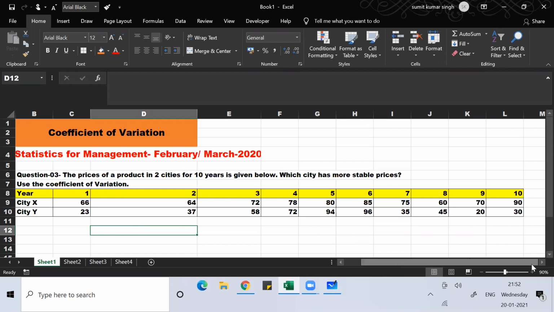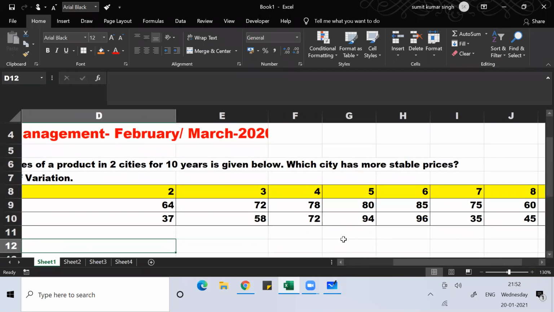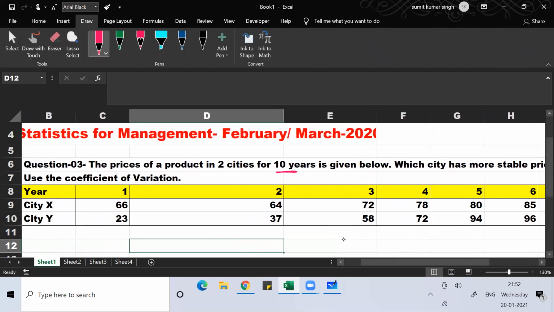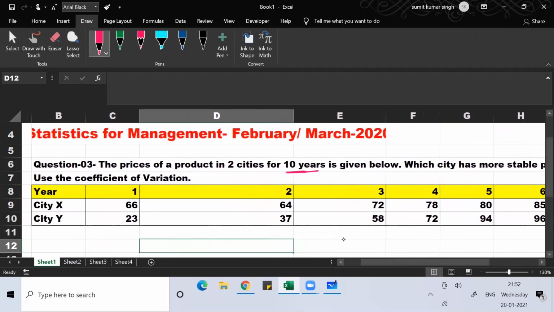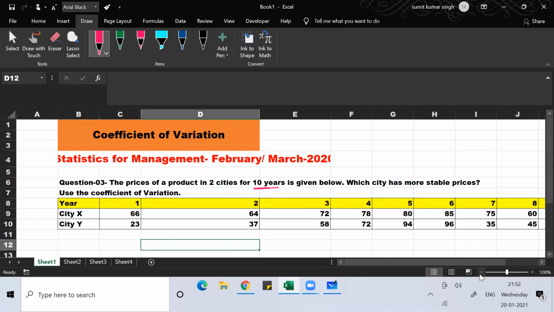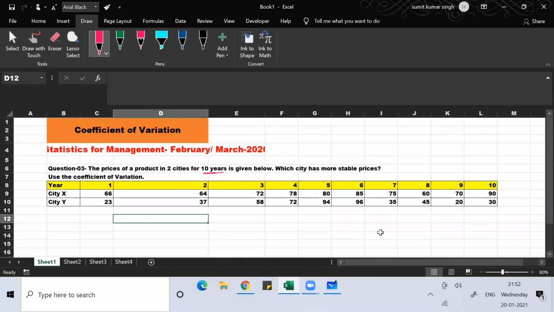I hope this is visible to all of you. The question is about the price of two products in two cities for 10 years. The data of 10 years is given below, and you have to find which city has the more stable price. For this, you need to find the coefficient of variation for both cities, and whichever city has the lesser coefficient of variation will have more stable prices.